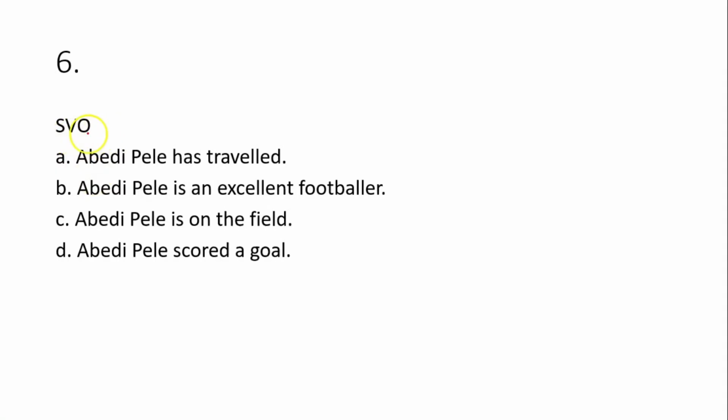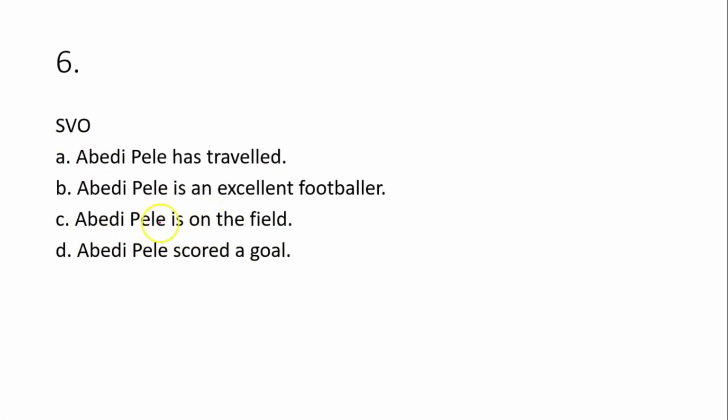Here we've been given the pattern to identify the sentence that fits it. Now, look at this. Option A, Adverbials has traveled. This is just subject and verb, that's all. Then option B says Adverbials is an excellent footballer. There's a complement in this, but the pattern doesn't have C in it, so let's just forget about B. Then let's go to option C. Option C says Adverbials is on the field.